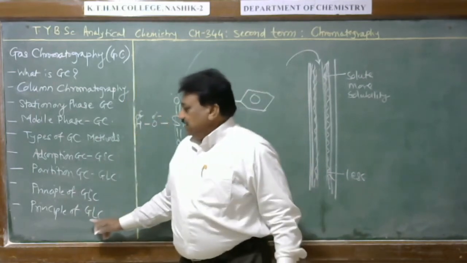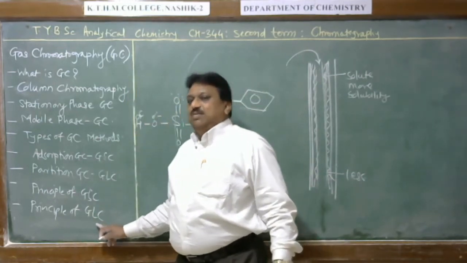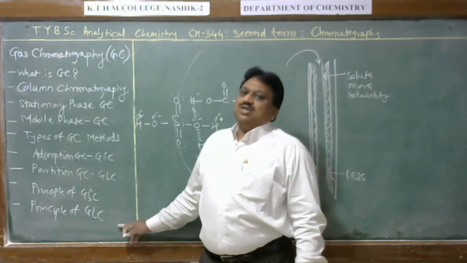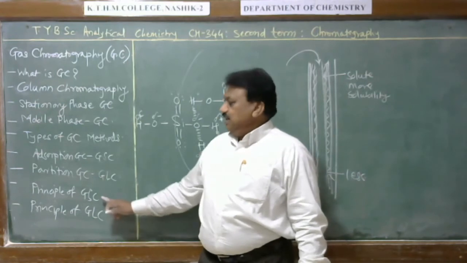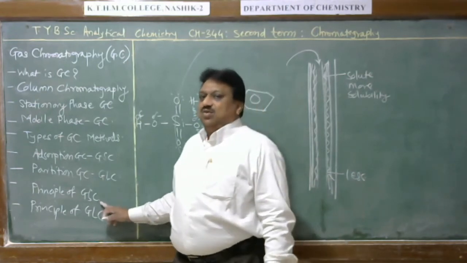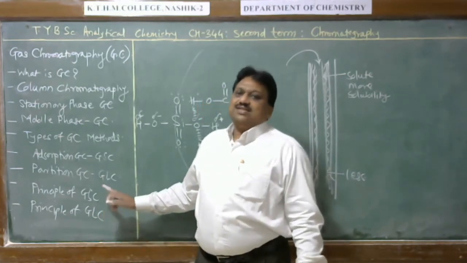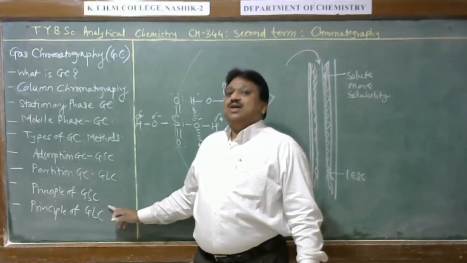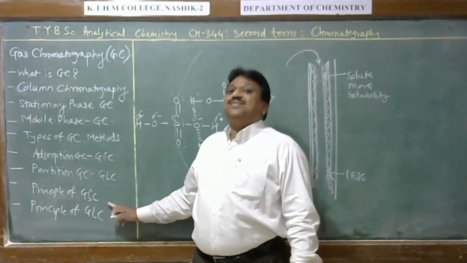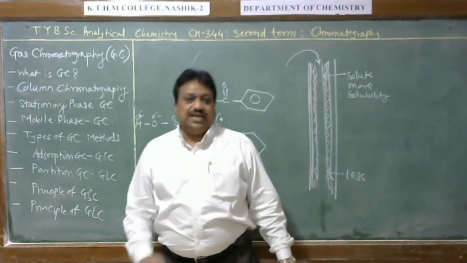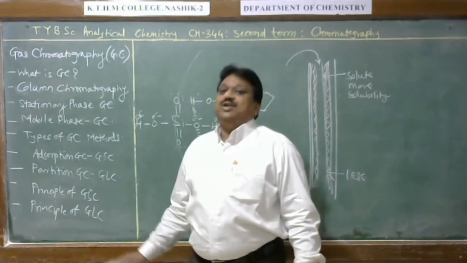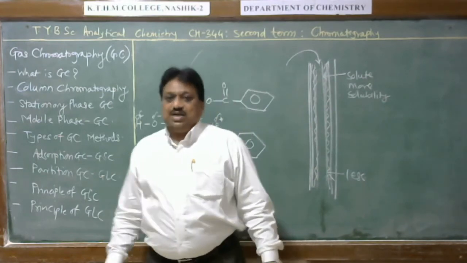Therefore in gas liquid partition chromatography, sample components are separated on the basis of solubility difference. In gas solid adsorption chromatography, solutes are separated on the basis of relative adsorption or difference in adsorption. On the basis of these two phenomena, both techniques work.